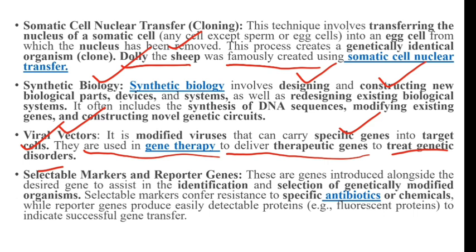Next, selectable markers and reporter genes. These are genes introduced alongside the desired genes to assist the identification and selection of genetically modified organisms. Selectable markers confer resistance to specific antibiotics or chemicals, while reporter genes produce easily detectable proteins, such as fluorescent protein, to indicate successful gene transfer.